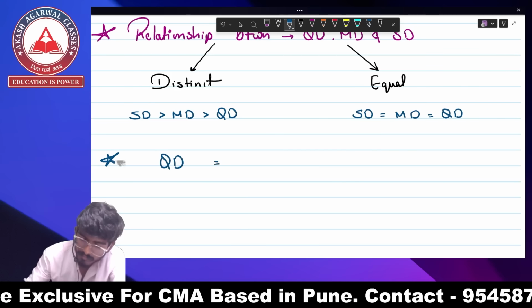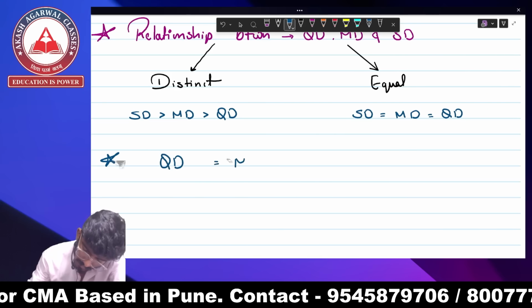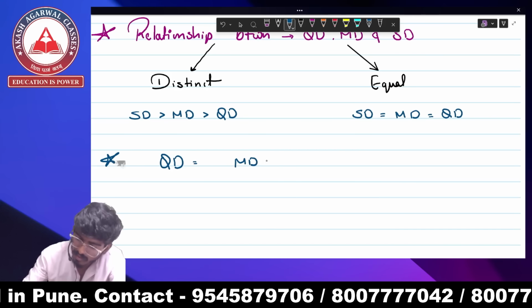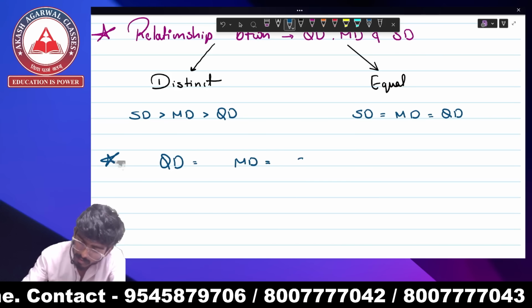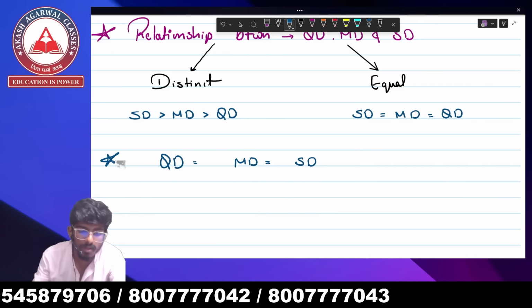And now a very important formula: quartile deviation can be equal to mean deviation can be equal to standard deviation even in case of distinct observations.